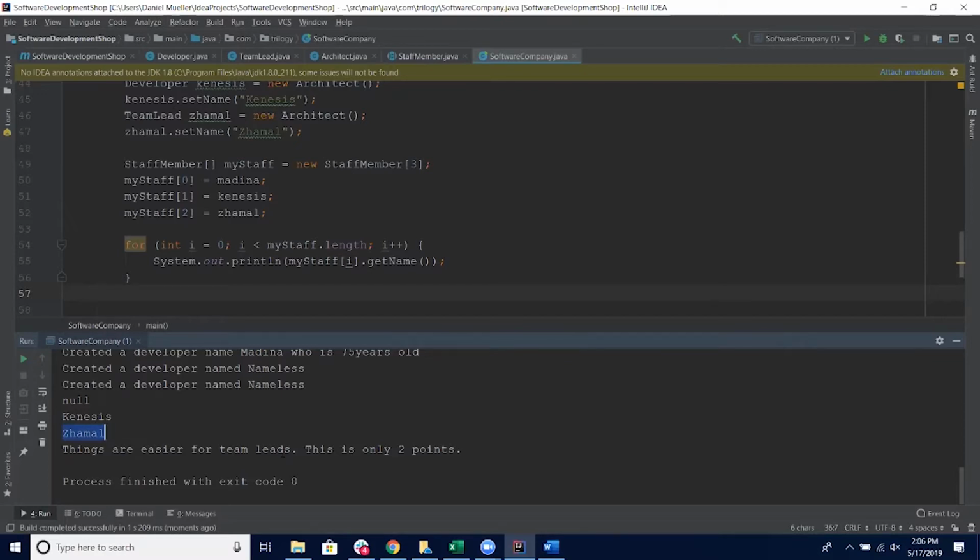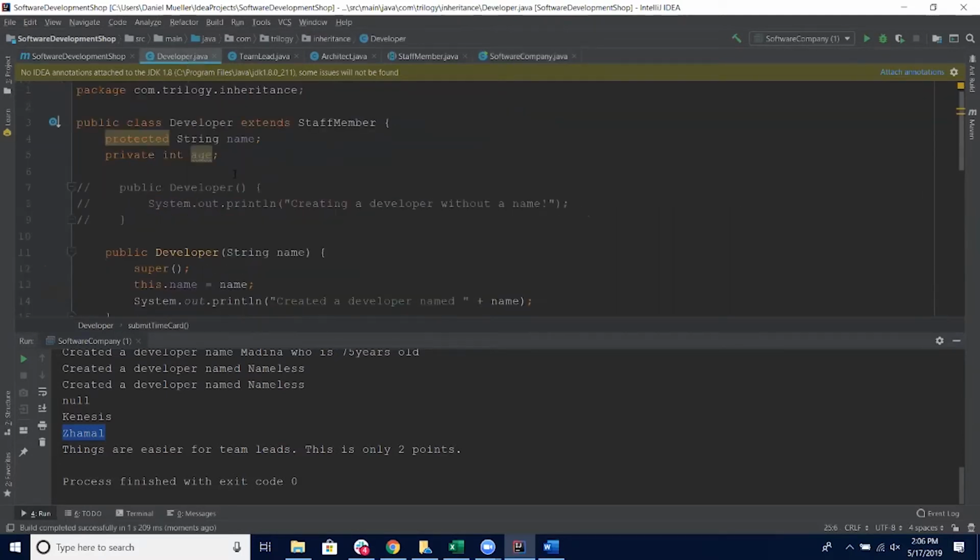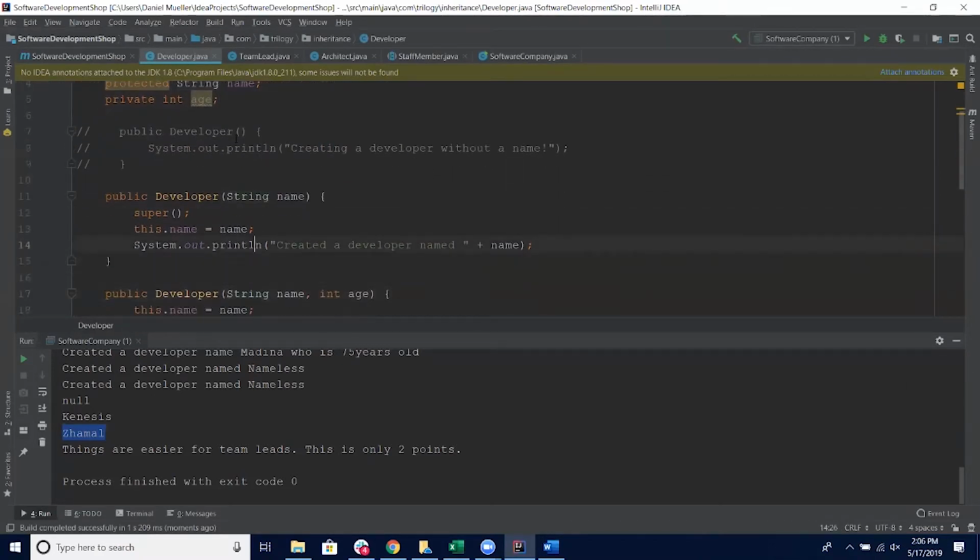What happened there? Where's Medina? I gave her a name. What happened to it? Let's go look at it. It's in the developer constructor. I've got a name. I gave her the name. Why didn't this work?